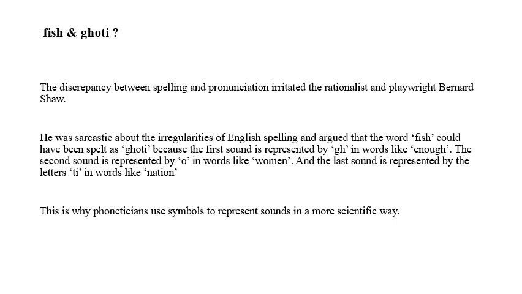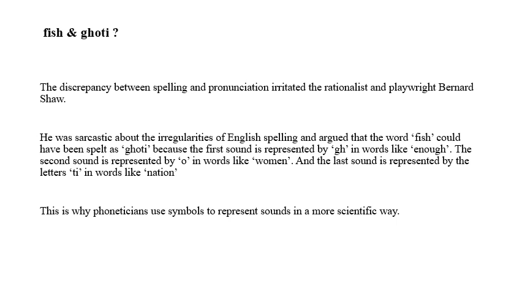So the GH at the end of the word is pronounced f. And also he says that the second sound is represented by O in words like women.